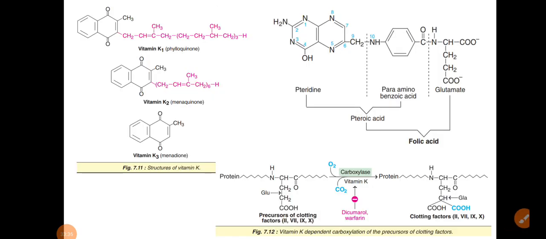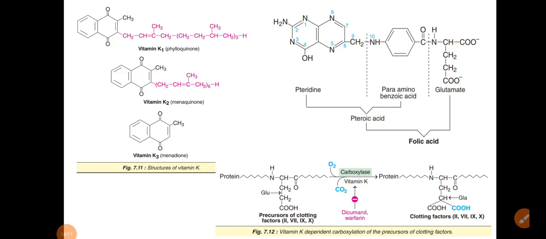Here are the structures of some vitamins, because sometimes they ask which chemical moiety is present in which vitamin, right. So that's why I have put some structures over here. In vitamin K, there are vitamin K1, K2 and K3, right. So what is the K1? All this vitamin K is derived like phylloquinone derivatives. So vitamin K1 is the phylloquinone. Vitamin K2 is the menaquinone. And vitamin K3 is the menadione. So please remember vitamin K1, K2, K3 and the name of that specific vitamin K.